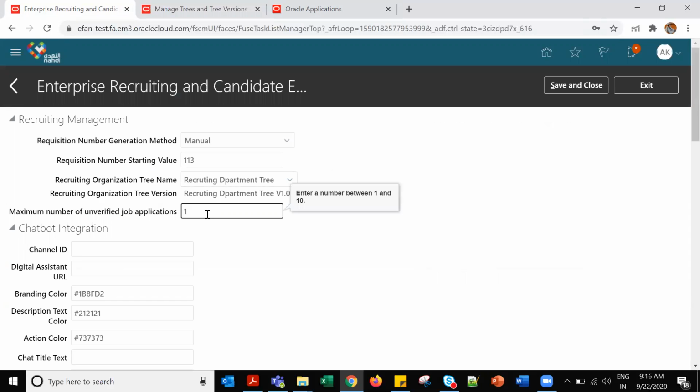Maximum number of unverified job applications is 1. You got this point, right? Not much. So we'll come back to it later on. As of now, remember that we have to create an organization tree with tree version and tree name, and we have to attach it here.